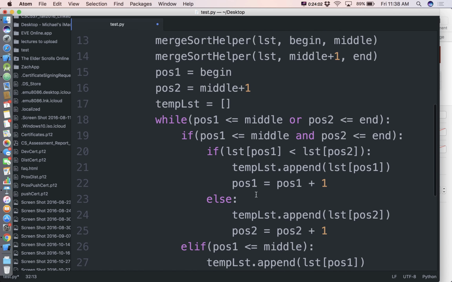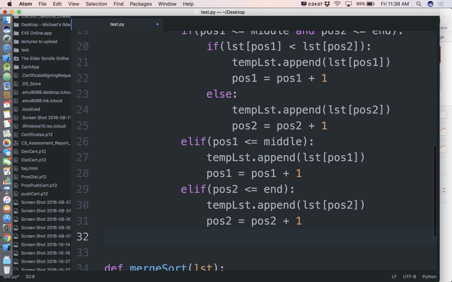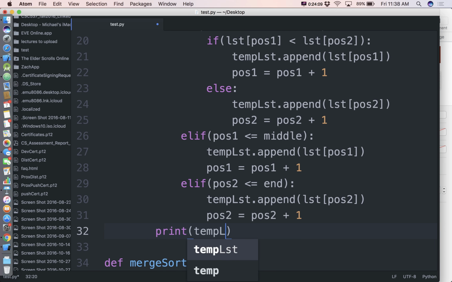Let's see. It's still inside the while loop. So this is outside of the while loop now. Let's go ahead and print temp list. So temp list is going to be our sorted lists, but not merged back in lists.